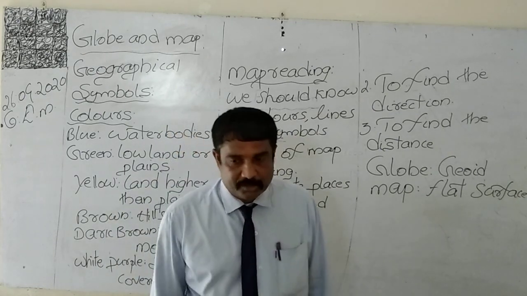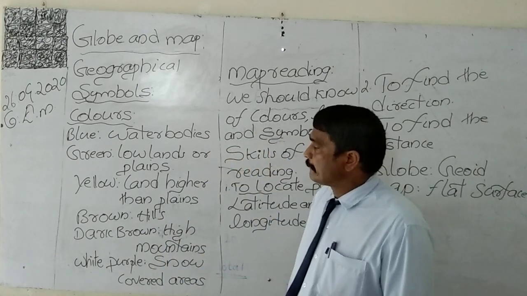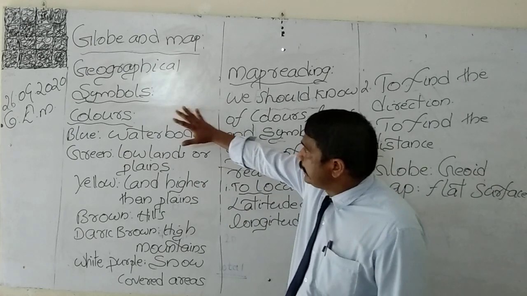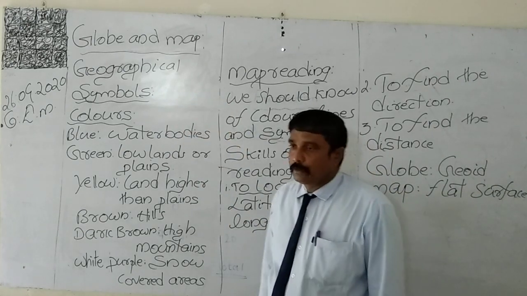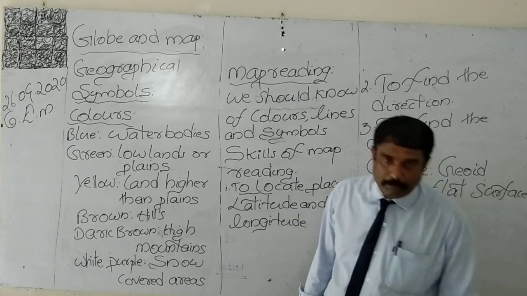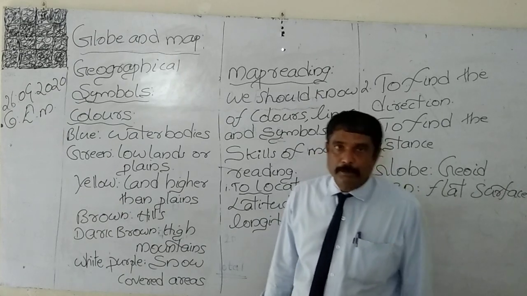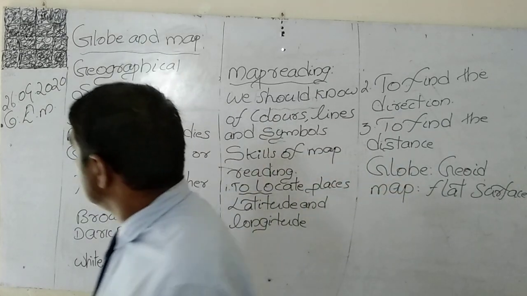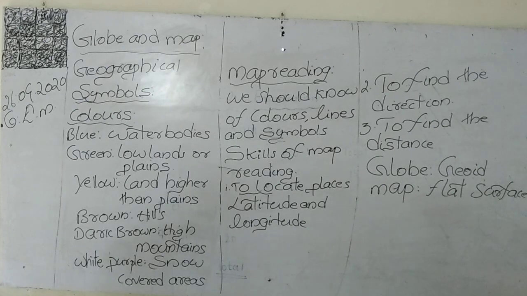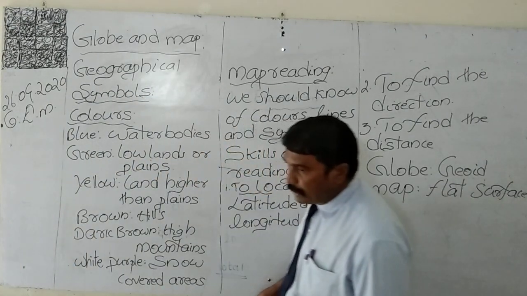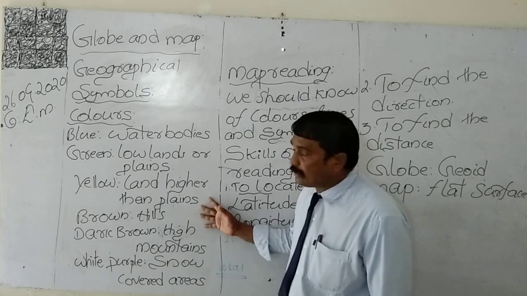So, dear children, once more I will repeat. For the last two or three days, we have been discussing one lesson known as globe and map. Now we are studying the last part of the lesson, that is geographical symbols.